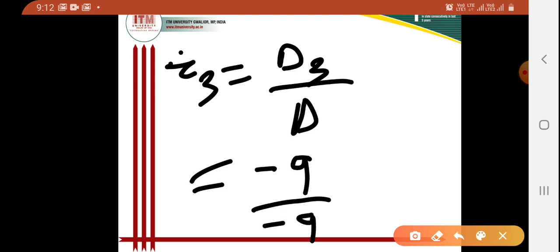So this will become 1. What is the unit of current? So 1 ampere I can write. So now, by the help of the determinant method and applying Cramer's rule, I am able to solve the unknown current quantities I1, I2 and I3. Their values are minus 2 ampere, minus 4 ampere, and 1 ampere respectively.